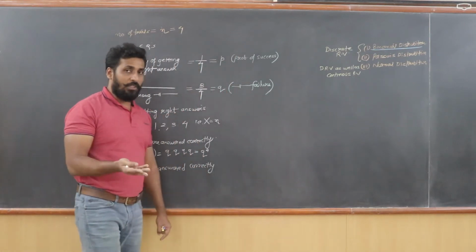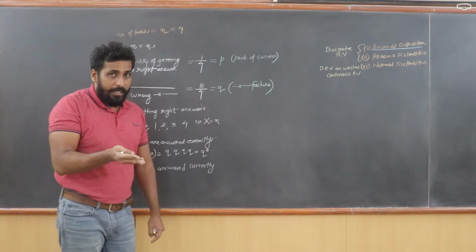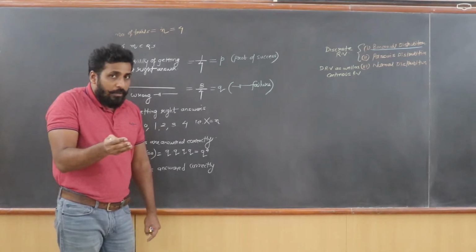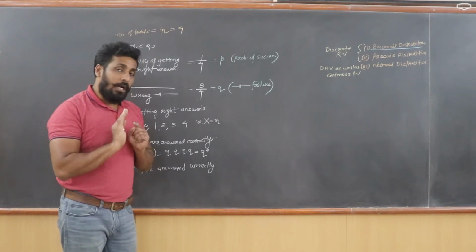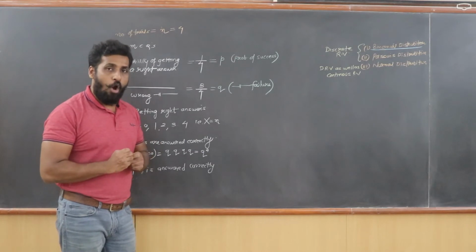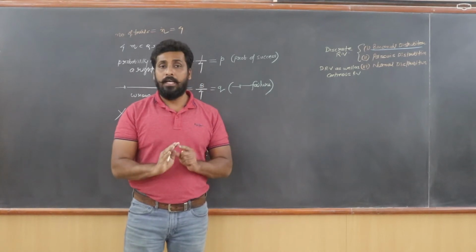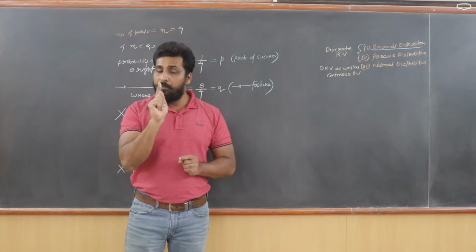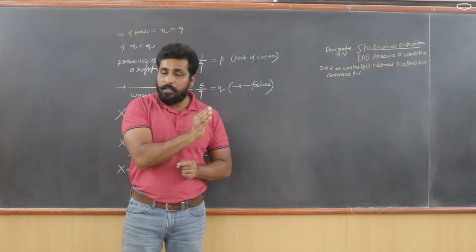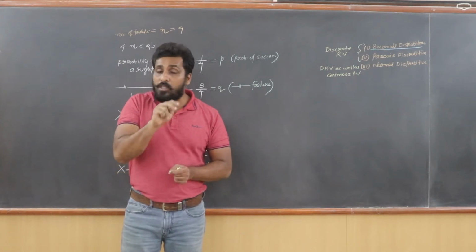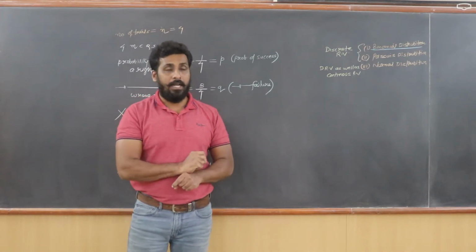There is a possibility that the first question was correct and the next 3 were wrong. There is a possibility that the first question is wrong, second is correct and the next 2 questions are wrong. There is a possibility that the first 2 questions are wrong, third is correct and the fourth question is wrong, and there is again a possibility that the first 3 questions are wrong and the fourth question is correct. So have you understood what I said just now? If I say that only 1 question came correct, you should immediately start thinking which question came correct. There is a possibility that the first question might be correct and the next 3 are wrong. There is a possibility that the second question is correct and the other 3 are wrong. There is a possibility that the third question is correct, the fourth question is correct and so on.